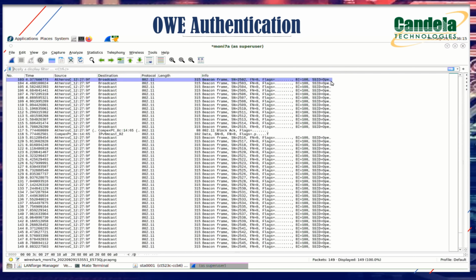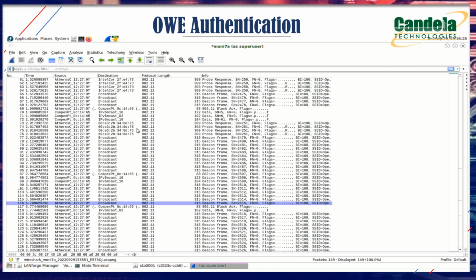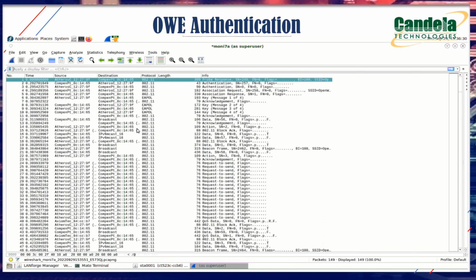This is the packet capture that we collected on our particular station. These are all the frames, different kinds of frames. As we can see, a lot of beacon frames here. We can also see probe requests, probe responses, association, authentication requests and responses, and the four-way handshake also.